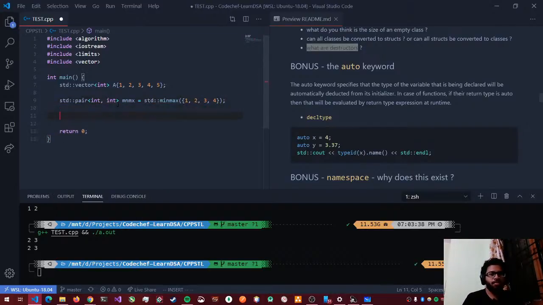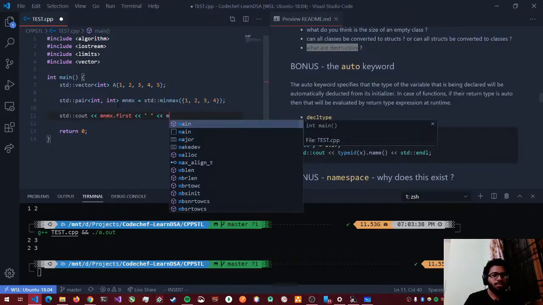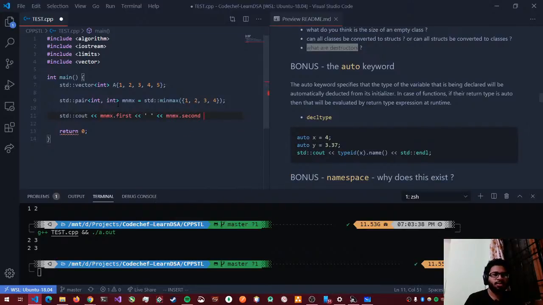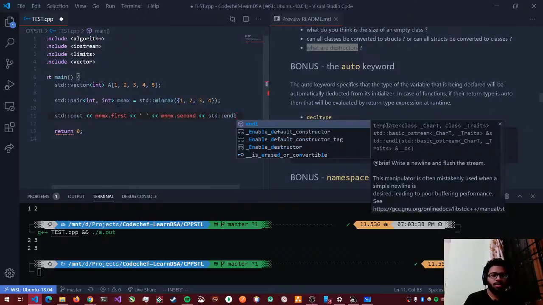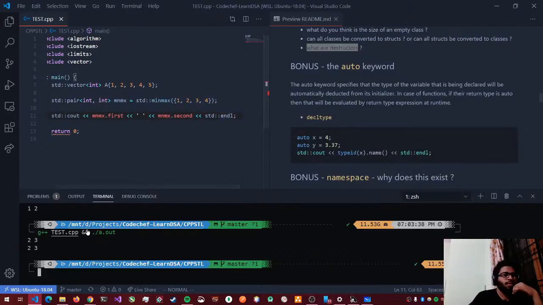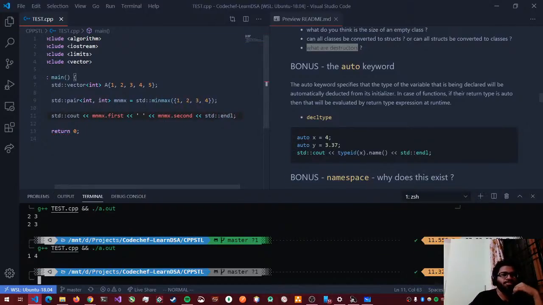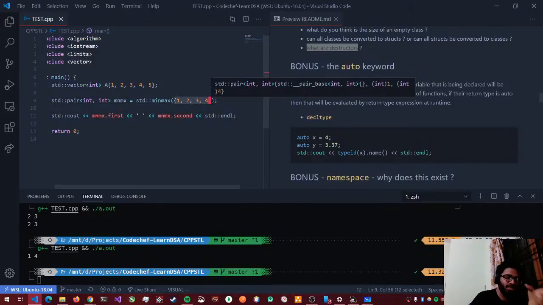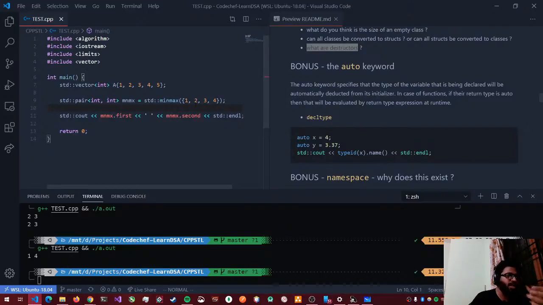And if I print it now, it works. So min max actually takes an initializer list. An initializer list is actually an array that you create in place.